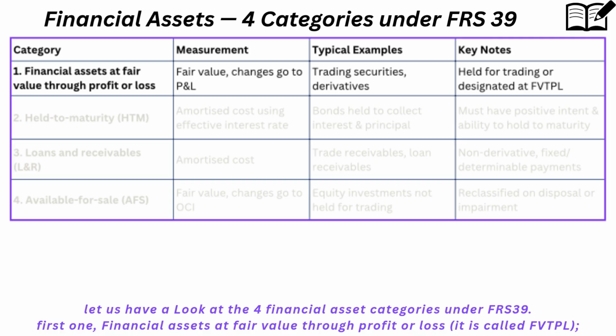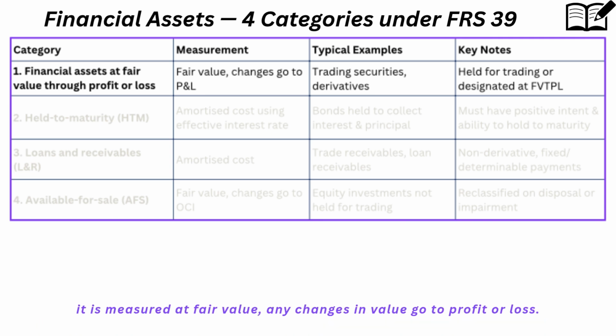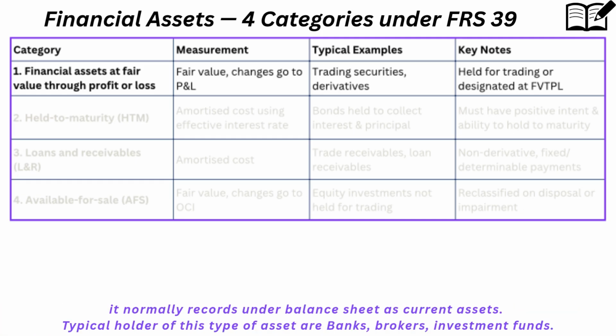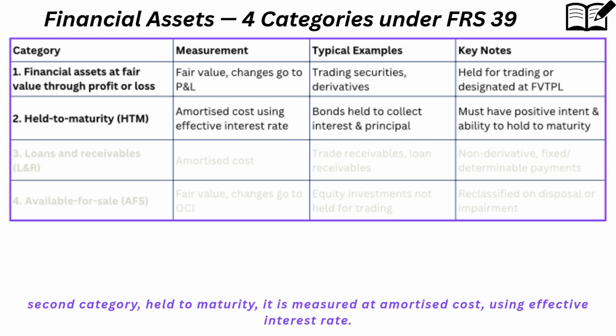Let us have a look at the four financial asset categories under FRS 39. First one, financial assets at fair value through profit or loss, called FVTPL. It is measured at fair value, and any changes in value go to profit or loss. It is acquired mainly for selling in the short term, for example trading securities or bonds. A brokerage firm buys listed shares weekly and sells within days. It is normally recorded in the balance sheet as current assets. Typical holders of this type of asset are banks, brokers, and investment funds.